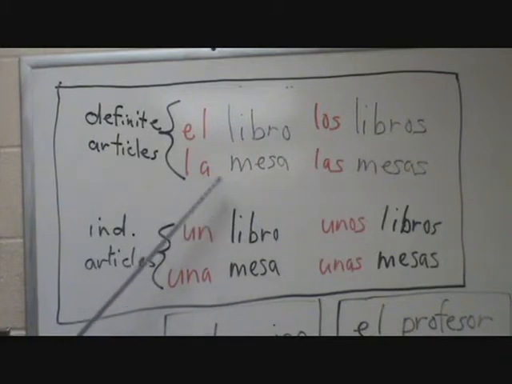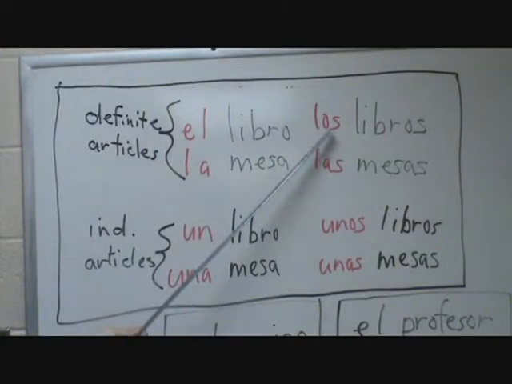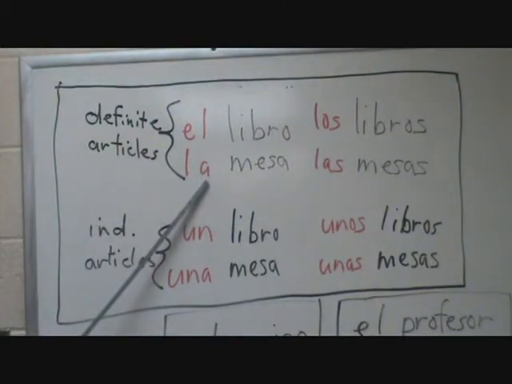If I want to say the table, I have to use the feminine word for the, la. So to say the table, I have to say la mesa. To say the tables, I have to say las mesas. Notice that the noun is plural, it has an S, but also the word for the is plural. This definite article is feminine and plural to match the noun mesas, which is feminine and plural. So these are the four definite articles. They all mean the. El libro, the book. Los libros, the books. La mesa, the table. Las mesas, the tables.